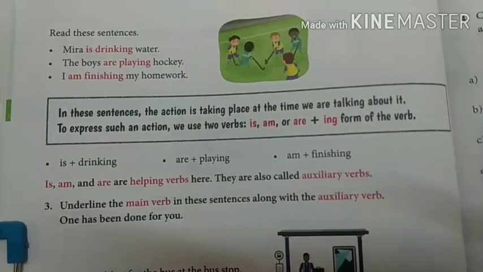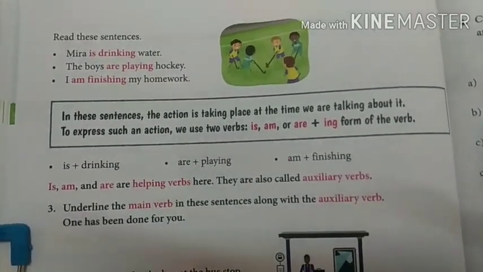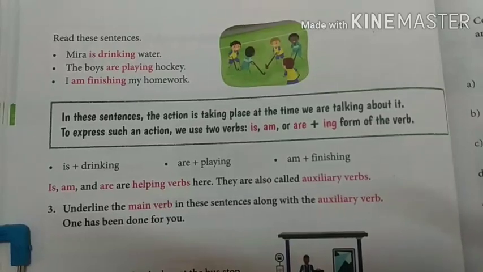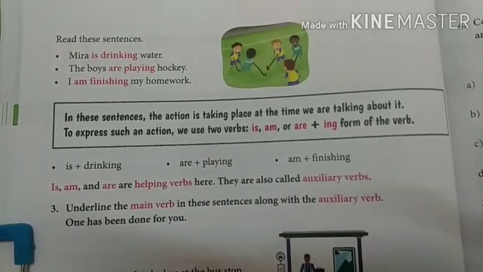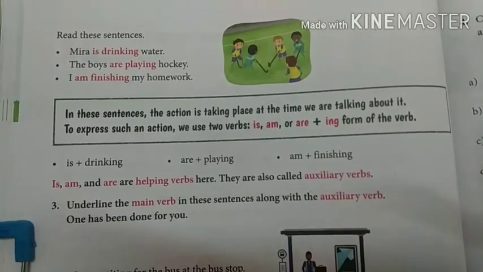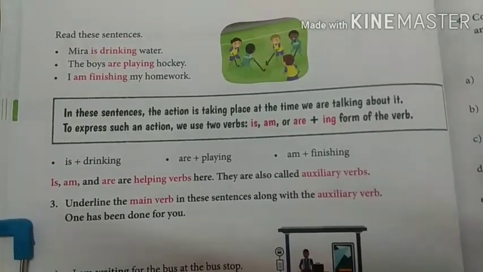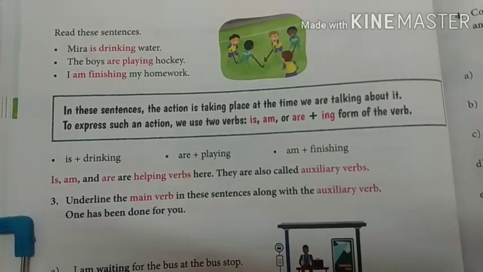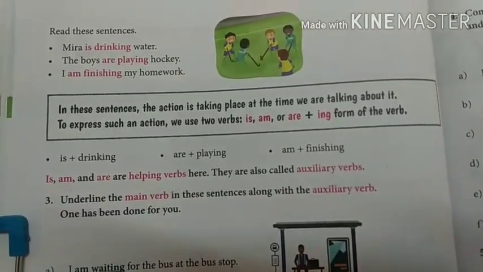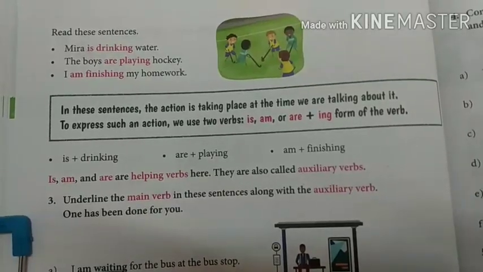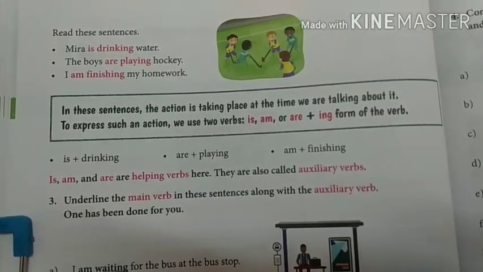To express such an action, we use two verbs, is, am or are plus ing form of the verb. So, is plus drinking, are plus playing, am plus finishing. Is, am and are are helping verbs here.